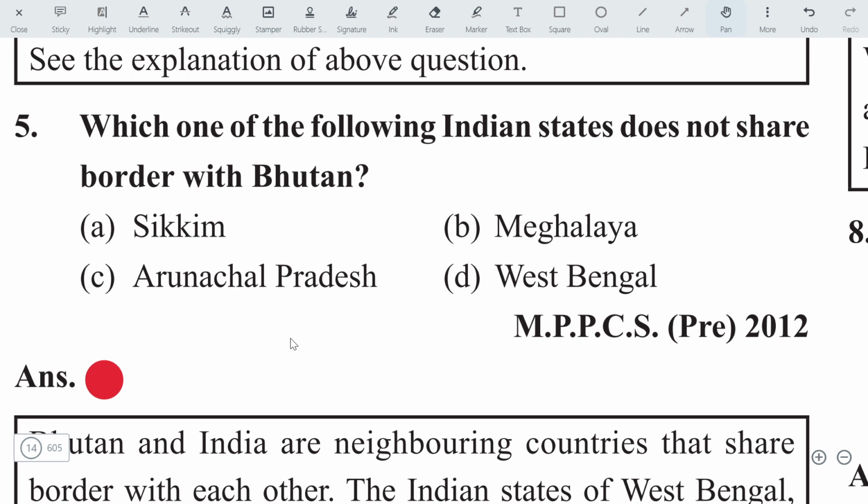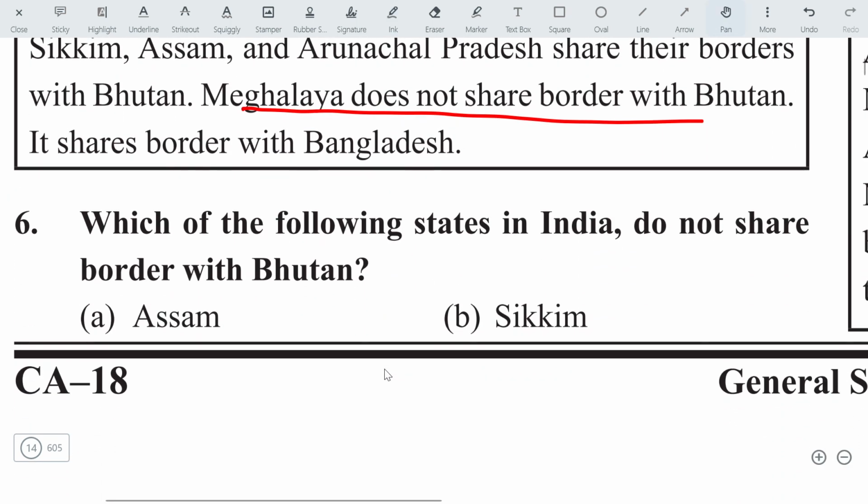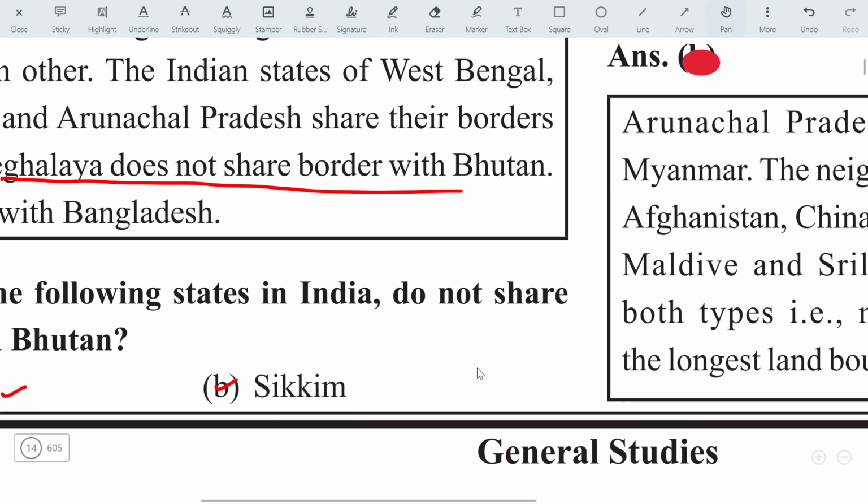Which one of the following Indian states does not share a border with Bhutan? Which state doesn't share a border with Bhutan? Definitely it is Meghalaya. Meghalaya doesn't share a border with Bhutan. Actually, Meghalaya shares a border with only one Indian state, and that is Assam. Okay. Here is the explanation: Meghalaya does not share a border with Bhutan. Let's move on to the next question. Which of the following states in India does not share a border with Bhutan? Same. So Assam, yes. Sikkim, yes. What are the other options?